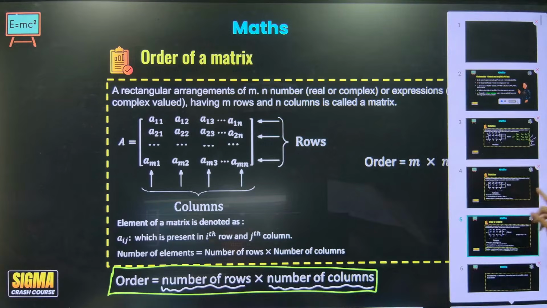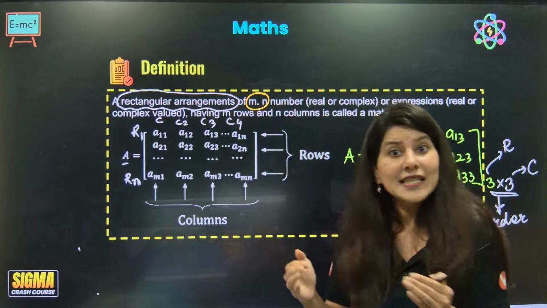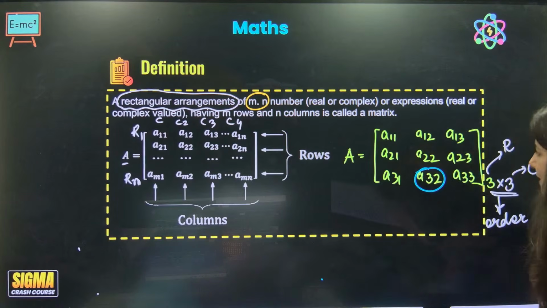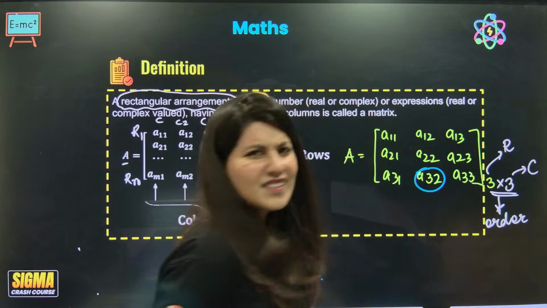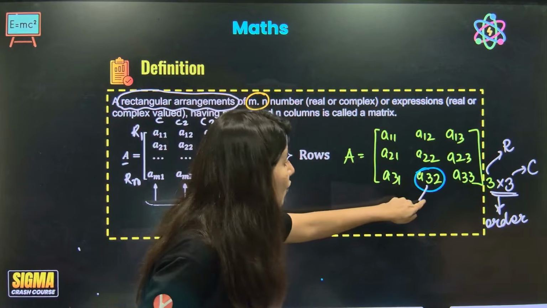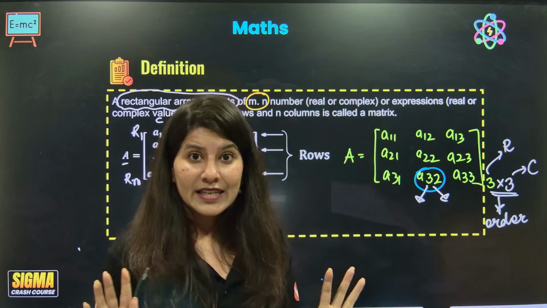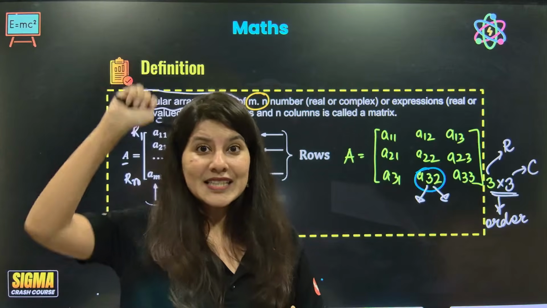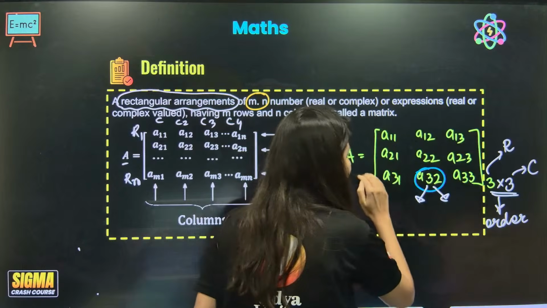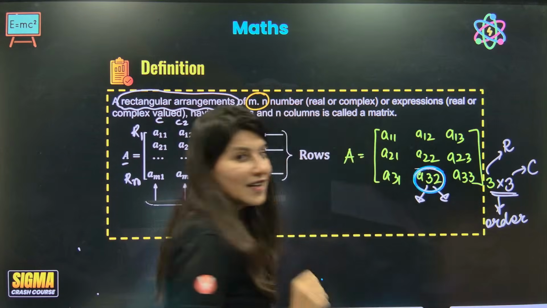Also, there is a way of representing an element. Over here, what is this? This is A32. A32 means this element is sitting in the third row and second column. The element itself is telling you that I am sitting in the third row and second column. First row, second row, third row; first column, second column. A32 means second column.